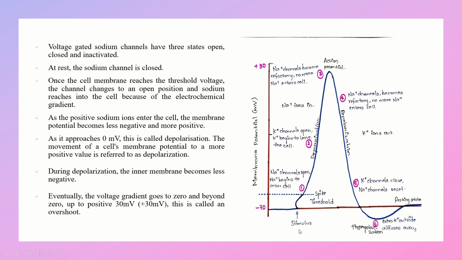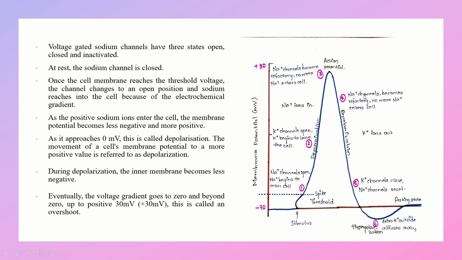So here you can clearly see the cell getting a stimulus, and then sodium channels open, sodium begins to enter the cell, then potassium channels open, potassium begins to leave the cell, then sodium channels become refractory, no more sodium enters the cell, and third one is the action potential.